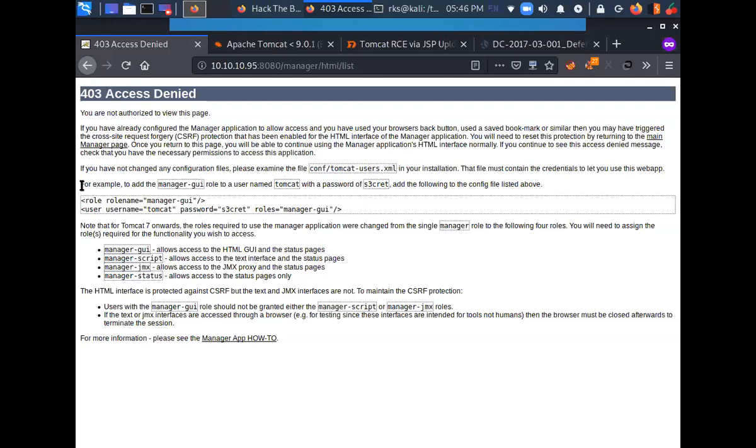For example, to add manager GUI role to a user named tomcat with password s3cret. So it's like some sort of default credentials are also being leaked here, like tomcat and password s3cret, with a 3 in it.